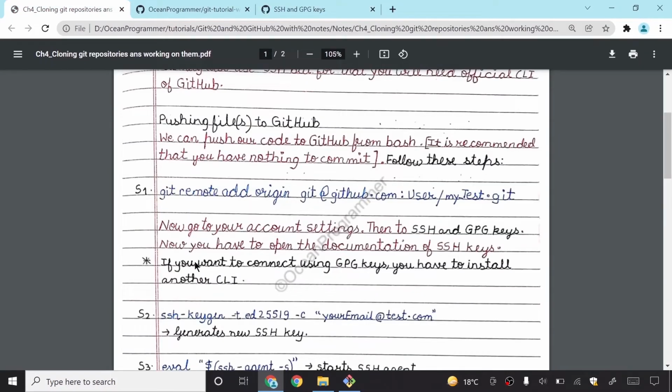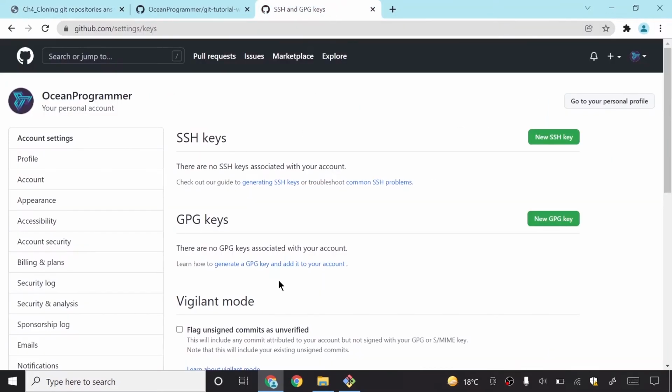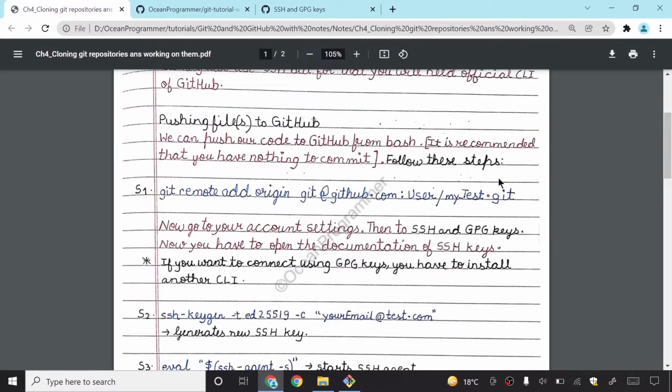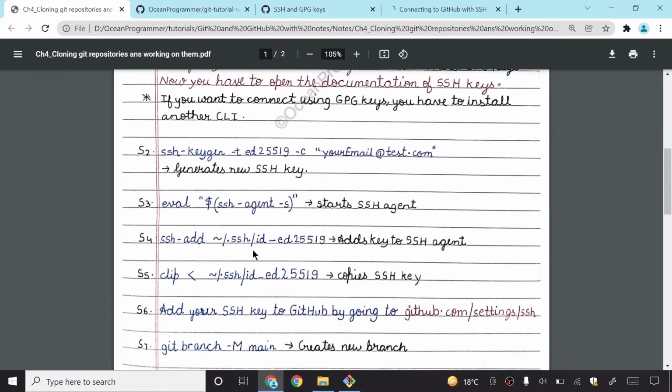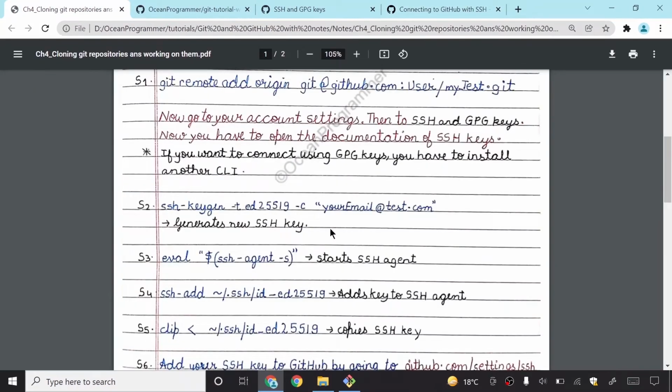Here in the notes I have written, if you want to connect using GPG keys, you need to install another CLI, the GitHub CLI, as I told you. SSH keys are basically used to put your code to GitHub. Nobody can just push code to your GitHub account because it is a very sensitive and important thing, right? So I will now click on this guide to generate my SSH keys, because I have written these commands from this guide only.